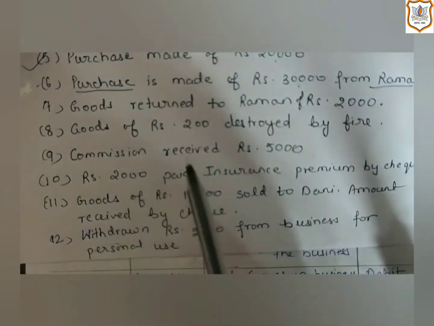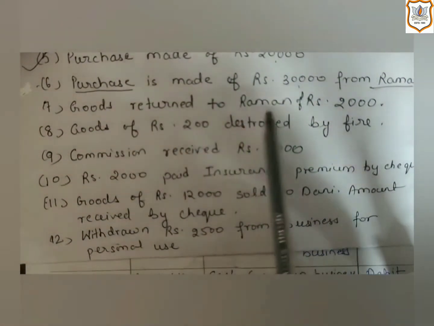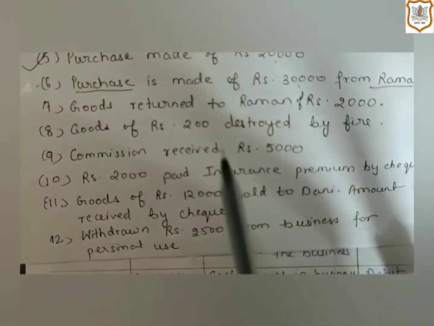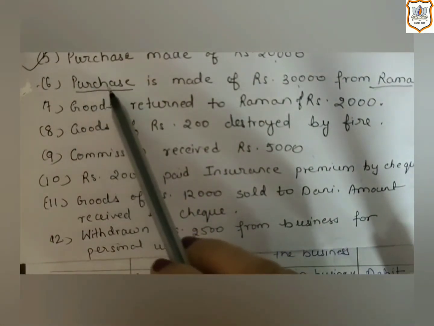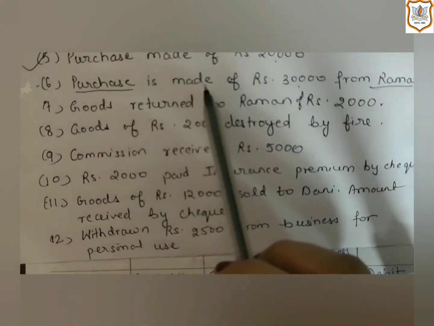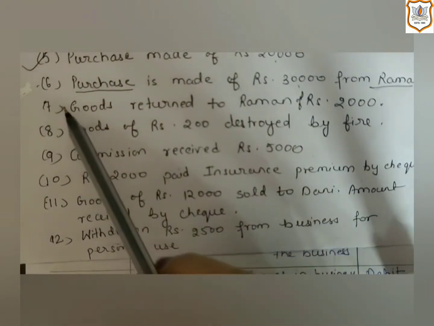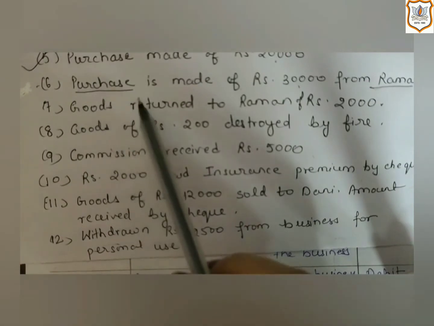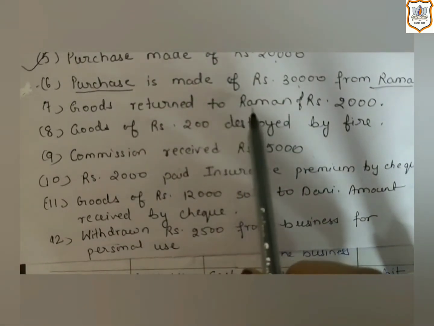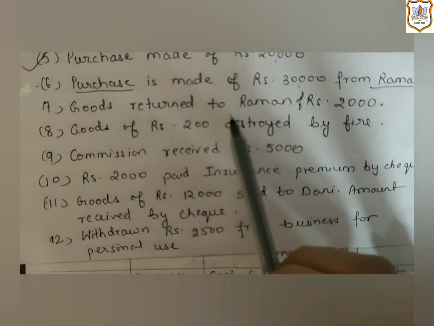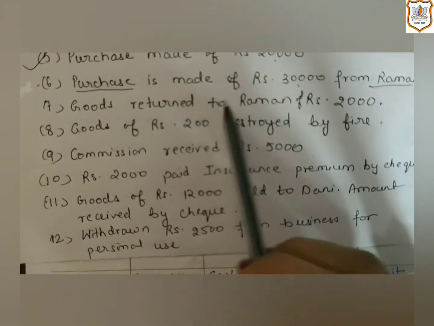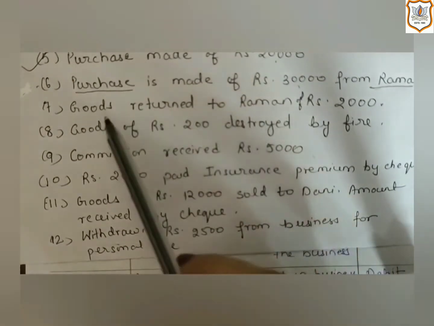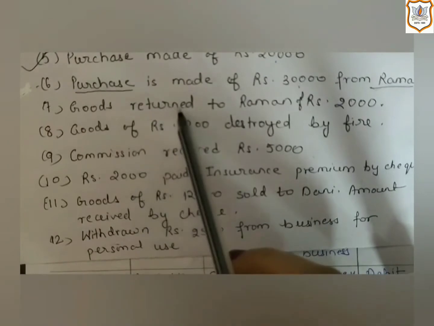Now the next transaction is goods returned to Raman of rupees 2000. In the previous transaction, that is in transaction number 6, goods have been purchased, but in transaction number 7, we are returning goods again to Raman because maybe it is of defective or inferior quality. The reason may be any. We are returning goods to Raman. So this is the case of purchase return.